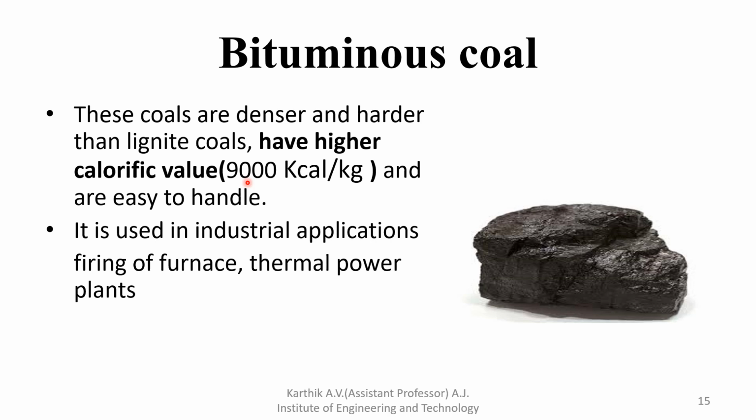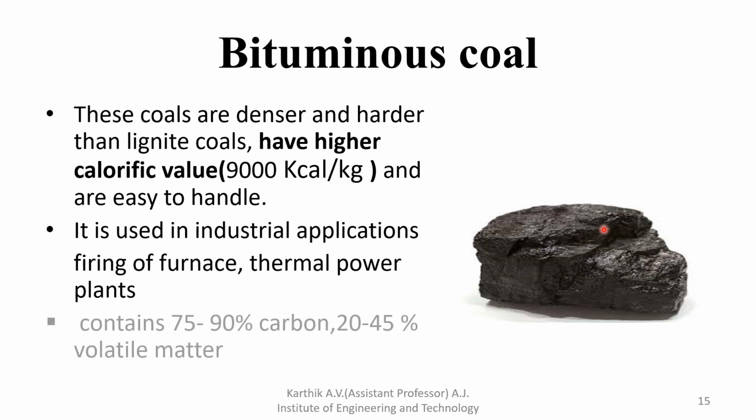It is used in industrial application, firing of furnace, thermal power plant. In thermal power plants also we can use bituminous type of coal. It contains 75 to 90% carbon, 20 to 45% volatile matter. So carbon content is high, and it produces more ash. Ash is nothing but impurity, moisture, and volatile matter.